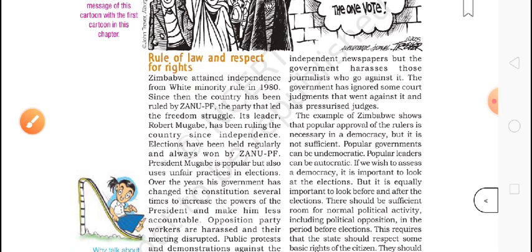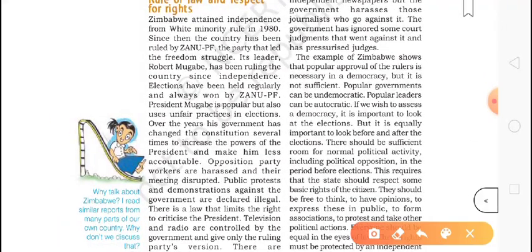Okay, so this example of Zimbabwe shows us that in a democracy, it is not enough that the government is popular or the leader is popular. What they are saying here is that a popular government can be undemocratic and a popular leader can be autocratic.